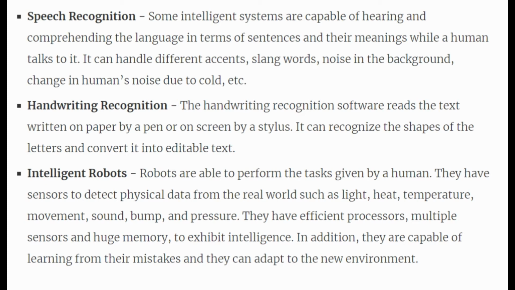Next application of AI is intelligent robots. Robots are able to perform the tasks given by a human. They have sensors to detect physical data from the real world such as light, heat, temperature, movement, sound, bump, and pressure. They have efficient processors, multiple sensors, and huge memory to exhibit intelligence. In addition, they are capable of learning from their mistakes and they can adapt to the new environment.